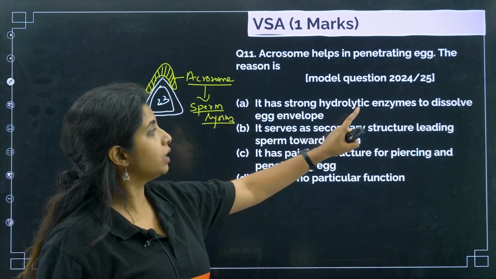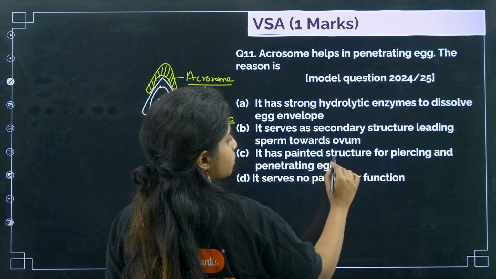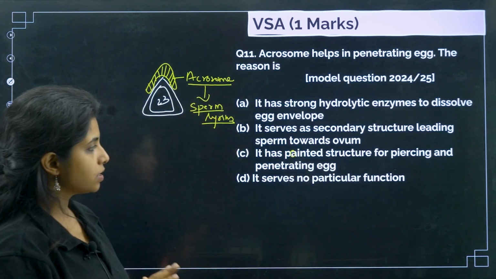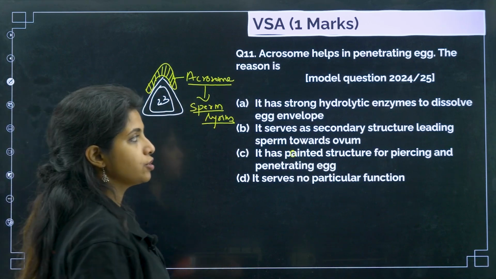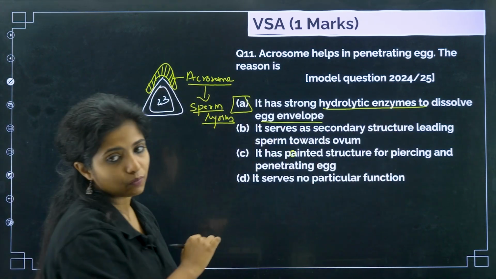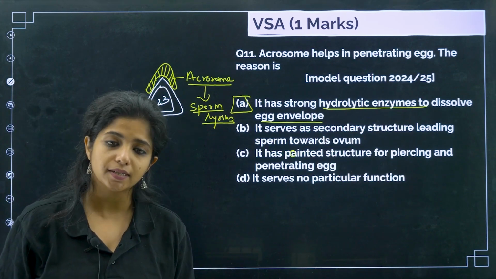It has strong hydrolytic enzymes to dissolve the egg envelope. Does it serve as a secondary structure? No. A pointed structure for piercing? No. Does it serve no particular function? No. Basically it has hydrolytic enzymes to dissolve the egg envelope so that it can fertilize the egg. That is the actual reason.